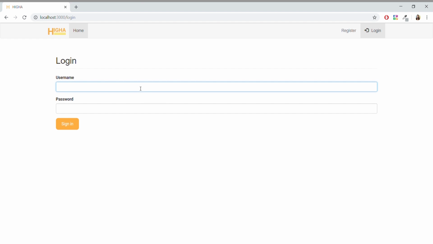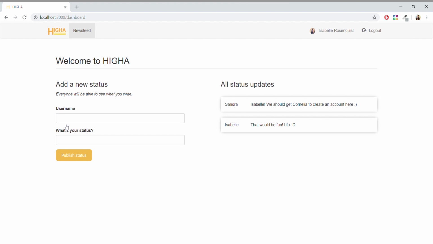We have two users, Isabelle and Cornelia. Isabelle already has an account, so she is able to log in with her existing username and the corresponding password. Isabelle wants to write a message to Cornelia, so she begins to write an entry. At this point, everyone will be able to see what she writes.